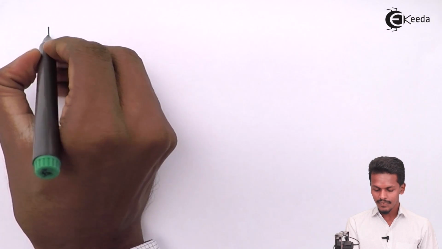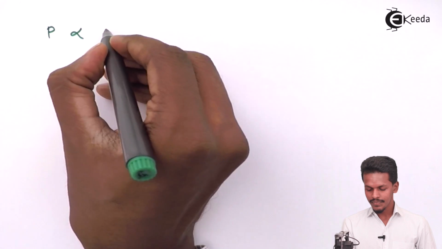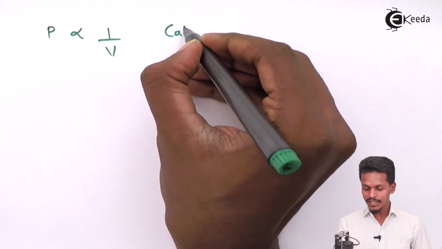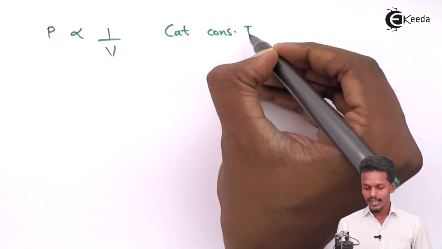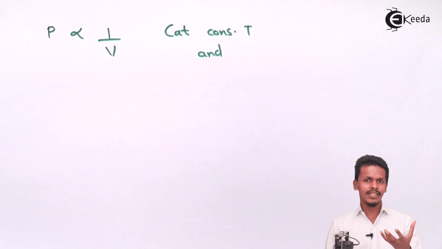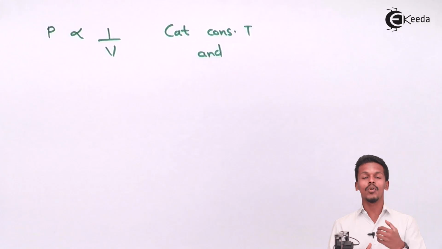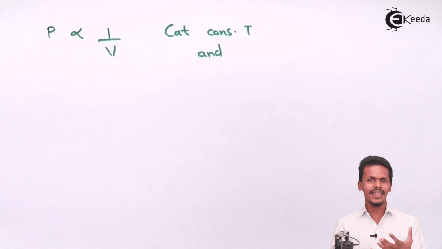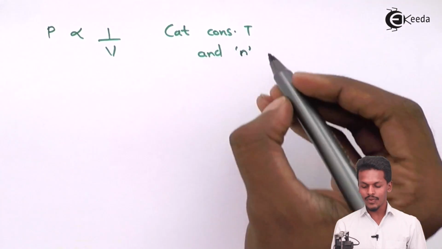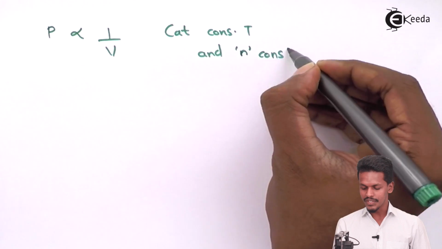So that's what we have learned in Boyle's law, that for a gas, the pressure P is inversely proportional to the volume of the gas. But there are several conditions mentioned: constant temperature and a given mass of a gas. If that gas has a particular mass, and we know the molecular mass of that gas, then the number of moles, N, is also known to us. So N is also constant.